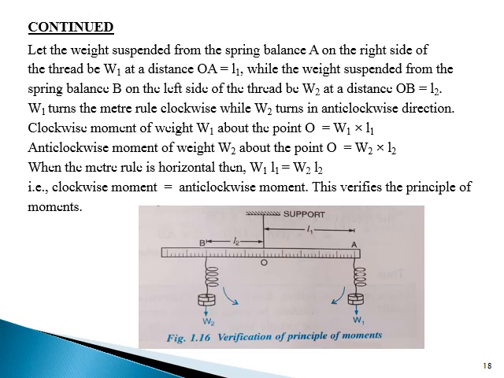Clockwise moment of W1 about the point O is equal to W1 into L1. Anticlockwise moment of weight W2 about the point O is equal to W2 into L2. When the meter rule is horizontal, then W1 into L1 is equal to W2 into L2. That is, clockwise moment is equal to anticlockwise moment. This verifies the principle of moments.